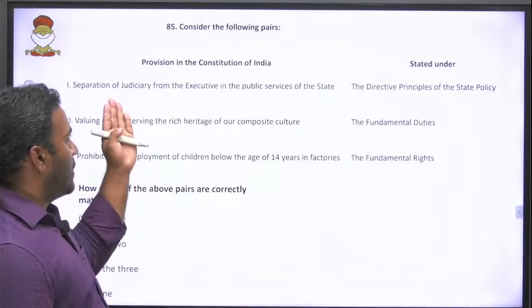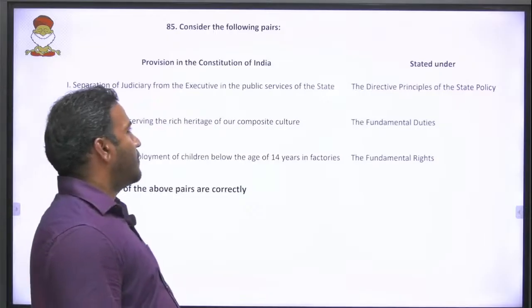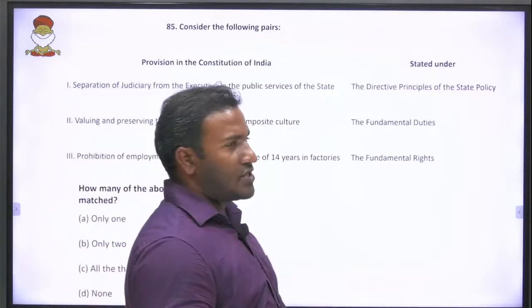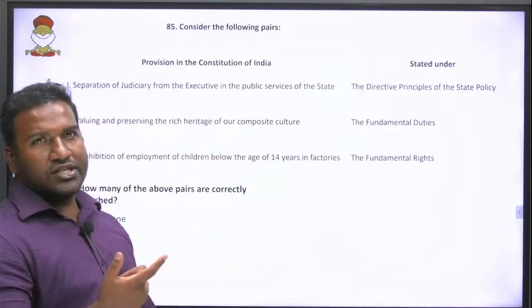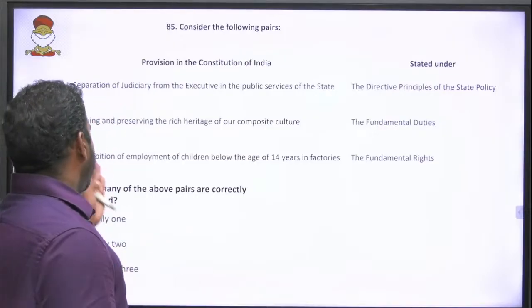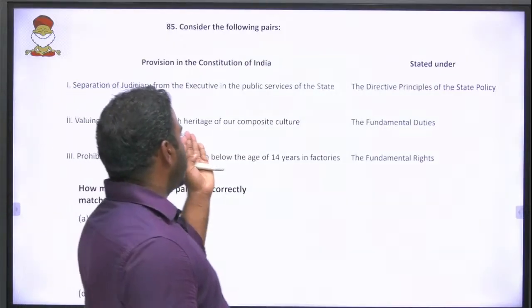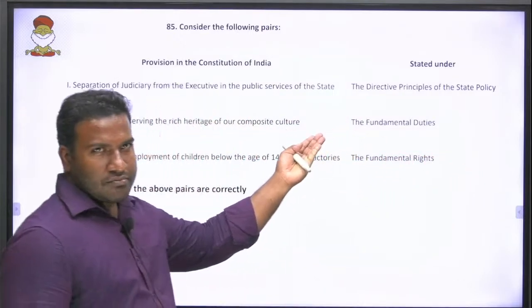Again, match the following: separation of judiciary from executive in public services of the state. Separation of executive and judiciary is a directive principle, Article 50, I guess. Valuing and preserving the rich heritage of our culture is a fundamental duty.